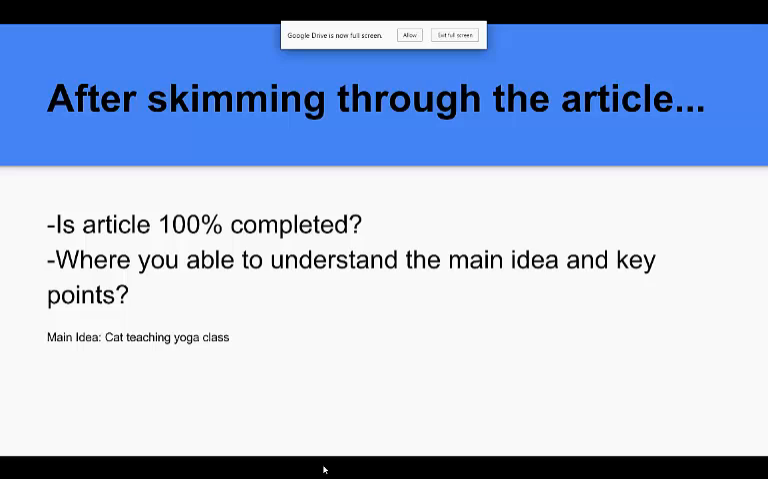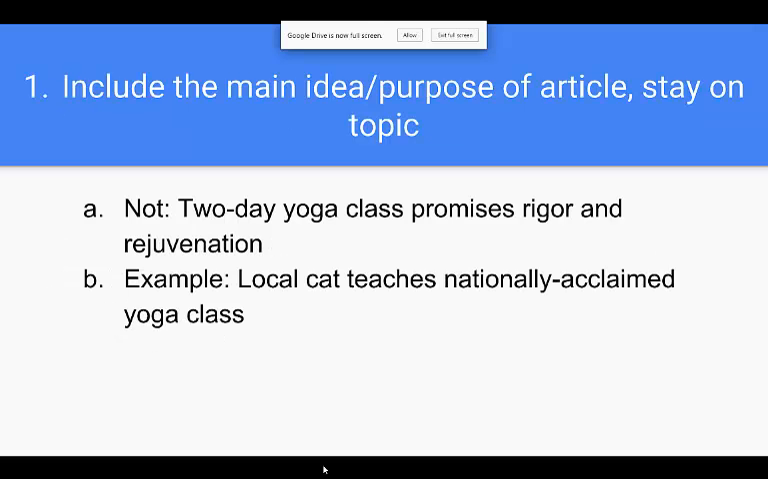And for our purposes today on figuring out how to write headlines, the main idea of our article will be a cat teaching a yoga class. The first thing you do once you actually start trying to write the headline is to include the main idea or purpose of the article and to stay on topic.